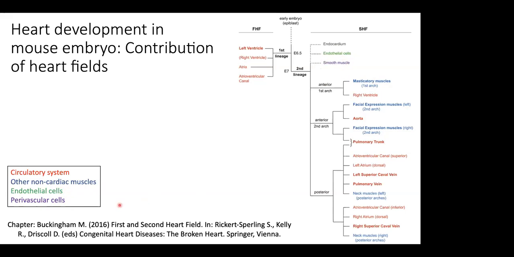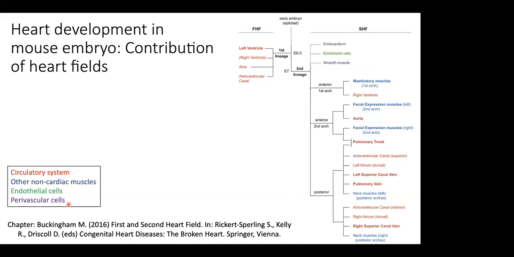I did not mention what the perivascular cells are, because we'll be talking about it when we talk about the blood vessels, right? But just briefly, I don't want you to not know what they are, because that might affect the understanding of this whole process. In a blood vessel, the inner lining is of endothelial cells, right? But there is an outer sheet of perivascular cells that holds the endothelial cells and makes it a more stable structure.